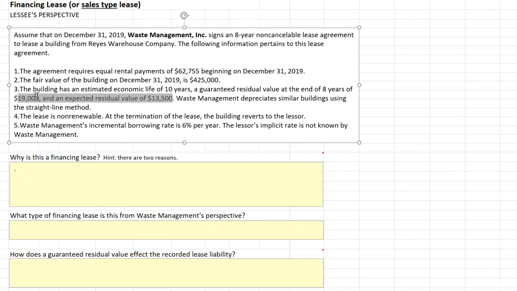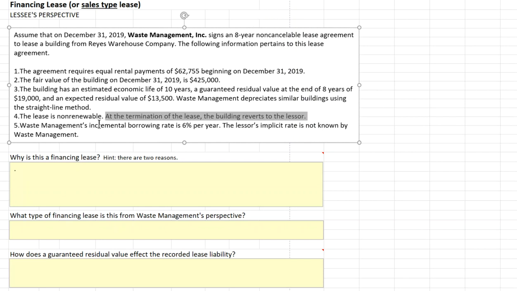Recall, the excess of any guaranteed residual over the expected residual, in this case $5,500, will be included in our estimated lease liability. Waste Management depreciates similar buildings using the straight line method. The lease is non-renewable, and at the termination of the lease, the building reverts to the lessor. So notice there's no transfer of ownership as part of this lease.